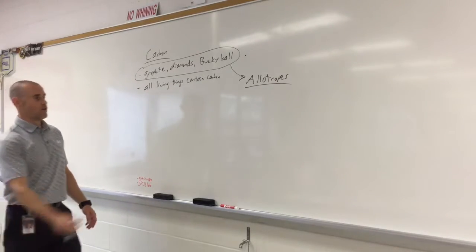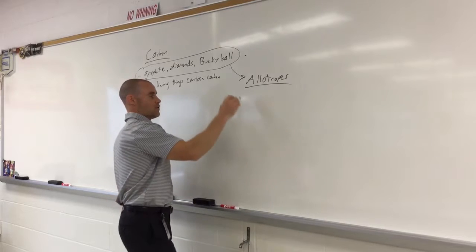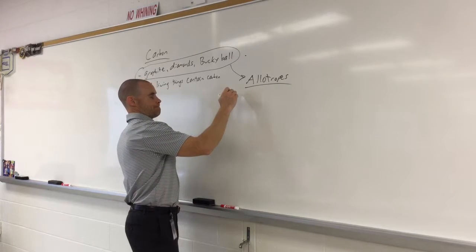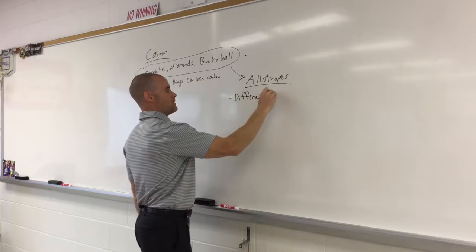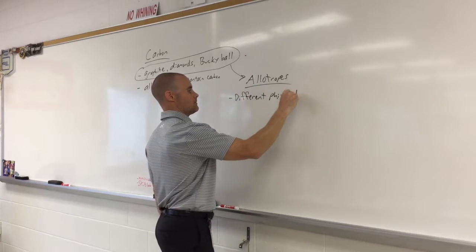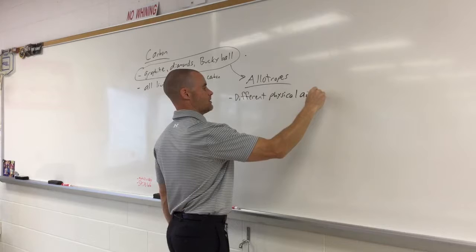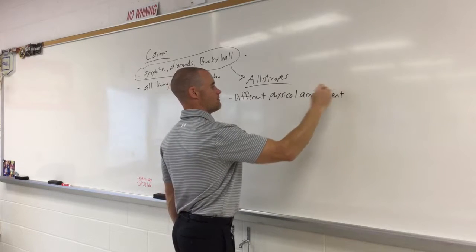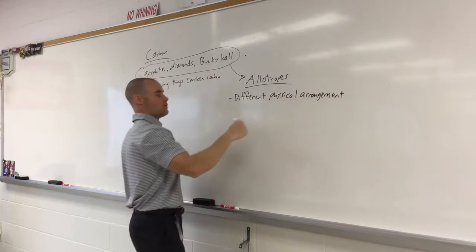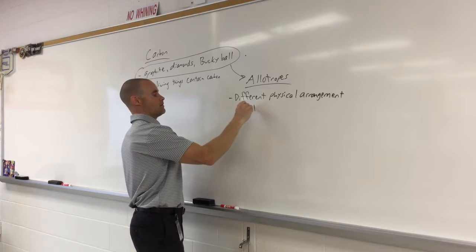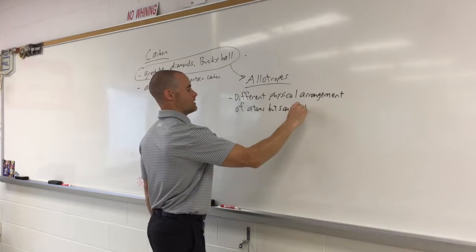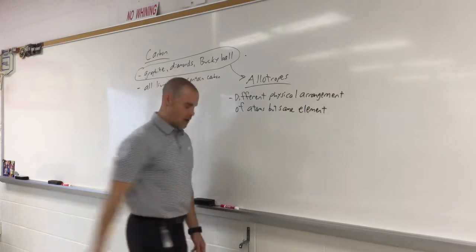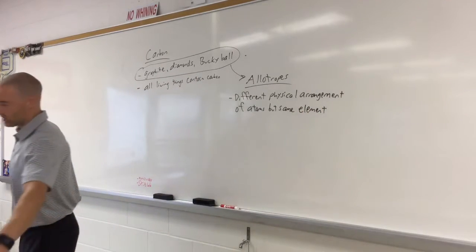What is an allotrope? Here's the definition of an allotrope: different physical arrangement of atoms, but same elements. That's probably the easiest, most straightforward way I can think of it.